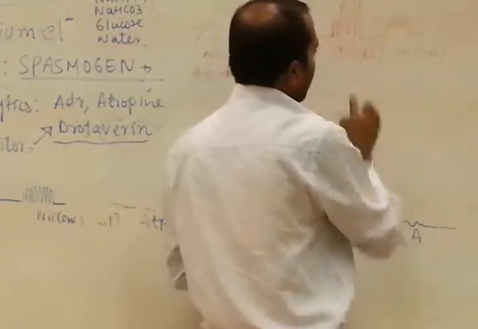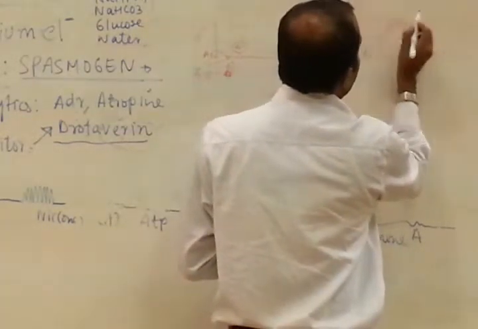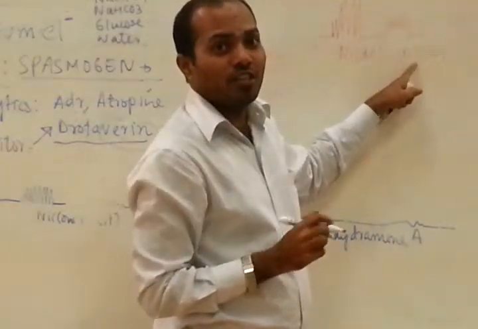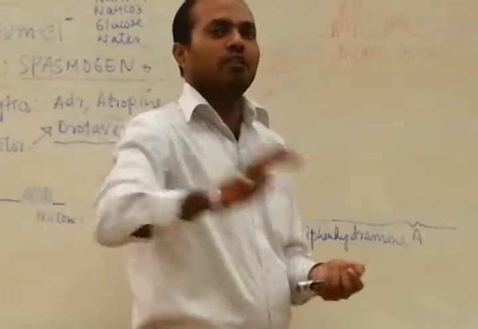When it is in dilute form, there is more contraction. It's like negative feedback. When it is given in high dose, it reduces the contraction. If you increase the dose further, it will diminish the effect.